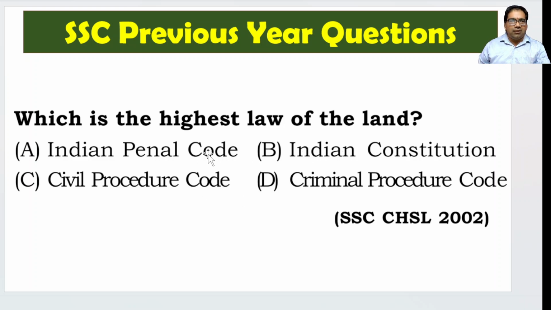But ultimately, all these laws or all the acts in the country are defined by the Indian Constitution. The Constitution gives the framework on how we can create new laws, new acts in the country.